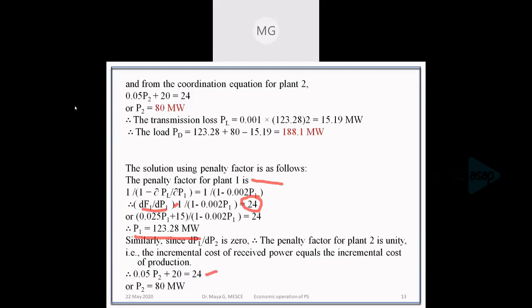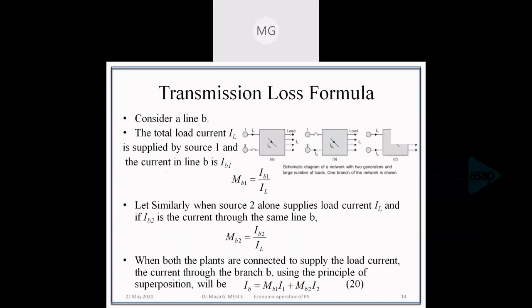So by using the penalty factor method, we'll find out the penalty factor, which is 1 divided by 1 minus incremental transmission loss, and substitute in the exact coordination equation and find the values. So those are the generations, and from the generation we can find out the demand.